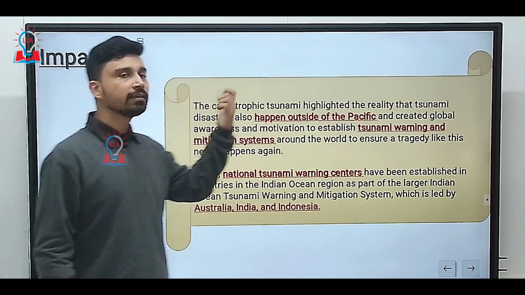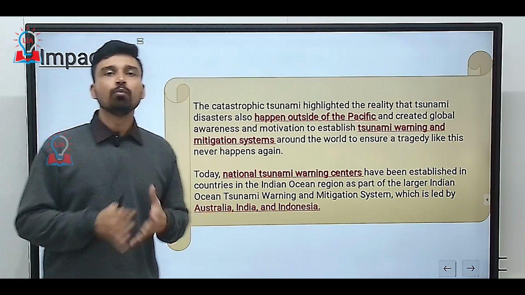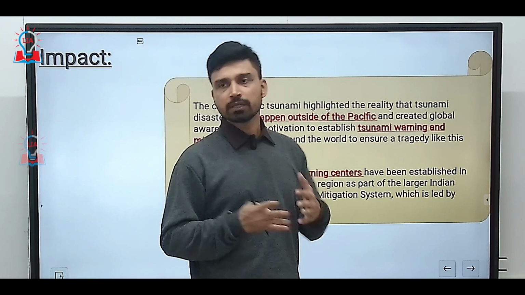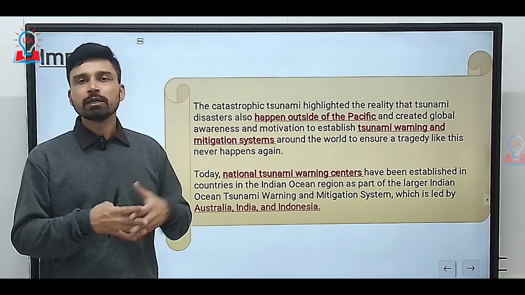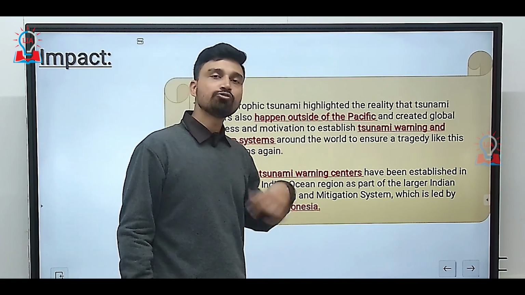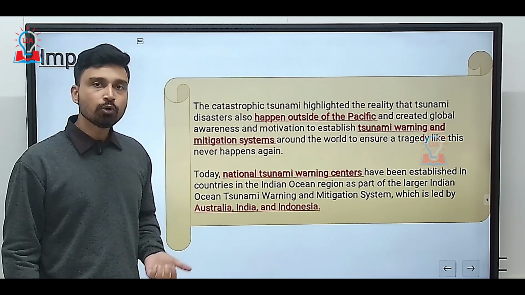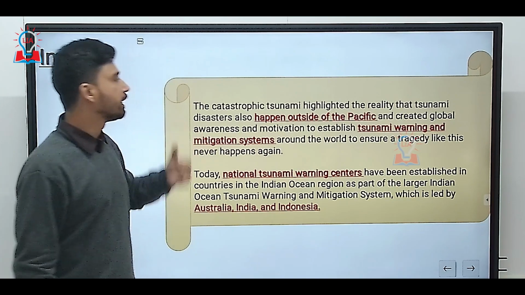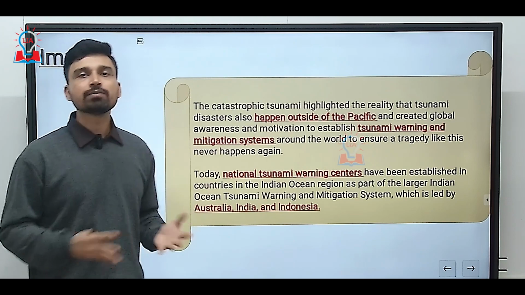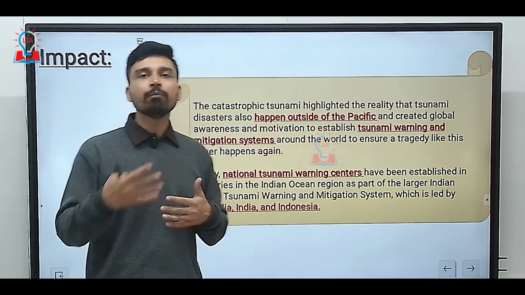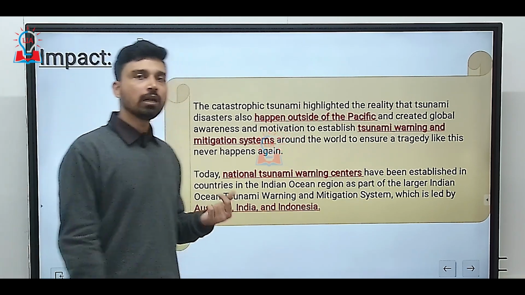Due to the sudden tsunami of 2004, a lot of changes were made, and this catastrophic tsunami highlighted the reality that tsunami disasters also happen outside of the Pacific. Since more than 80-90% of tsunamis till then had occurred in the Pacific Ocean, most countries were largely focusing on the Pacific Ocean. This changed after December 26, 2004, and it also created a global awareness as well as motivation to establish tsunami warning and mitigation systems around the world to ensure a tragedy like this never happens again, because a lot of lives were lost which could have been prevented if there had been more awareness and general understanding about tsunamis.